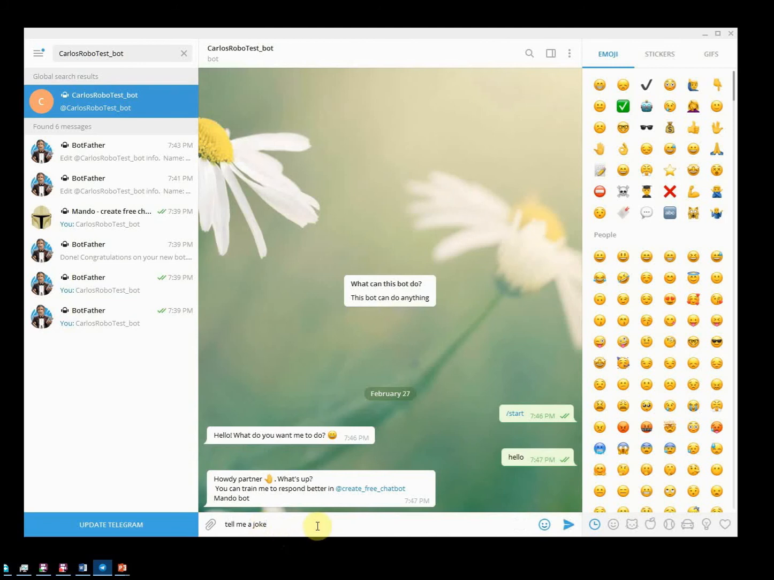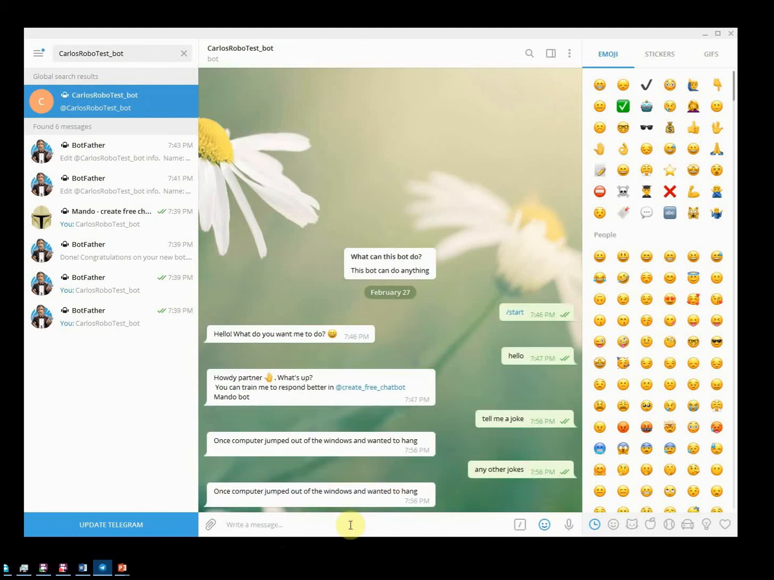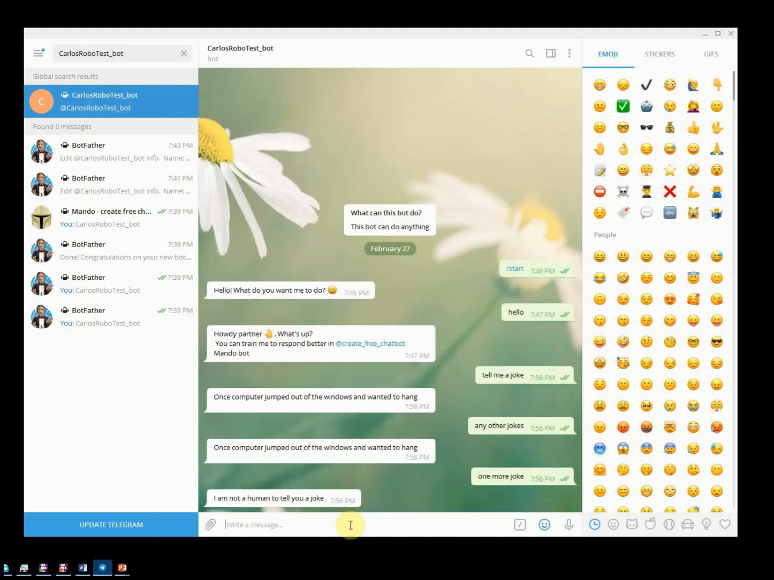We will write to our bot, tell me a joke. You see right now it responded with a joke. What if we write another joke? Okay, and one more time. Yes, so on each request it selects a random response from the available responses. Good. So that's how we trained our bot to tell jokes.